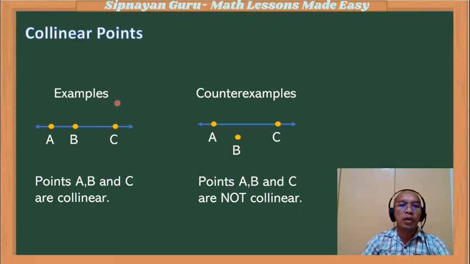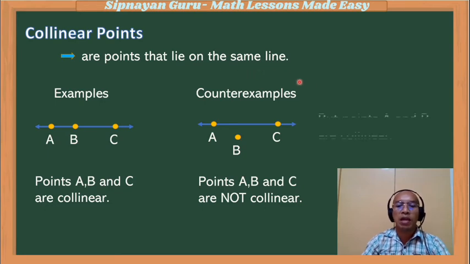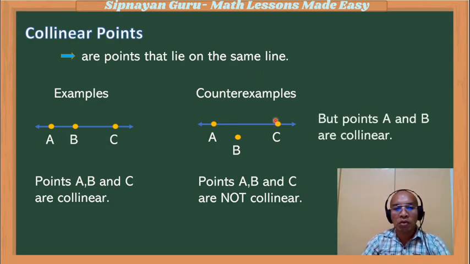Now, how do we know that points are collinear? Collinear points are points that lie on the same line. If we take into consideration the second illustration, points A and C are collinear. However, if we include B, points A, B, and C are no longer collinear points.